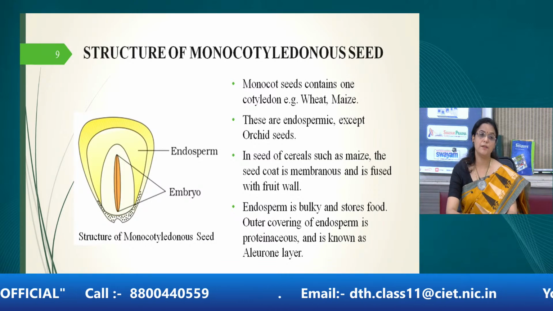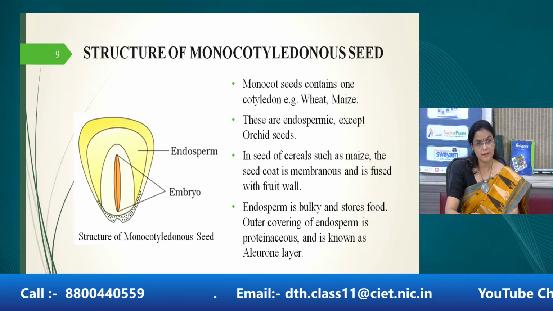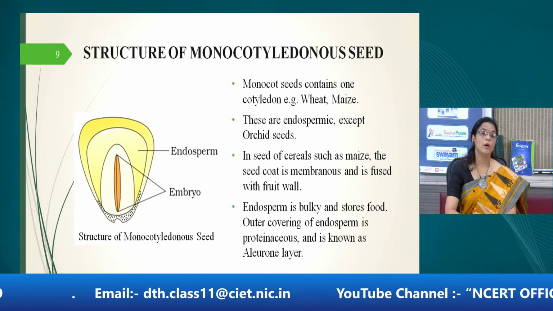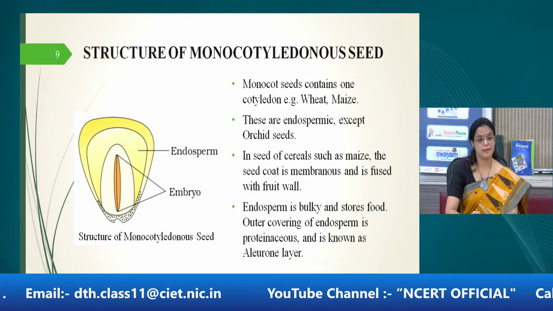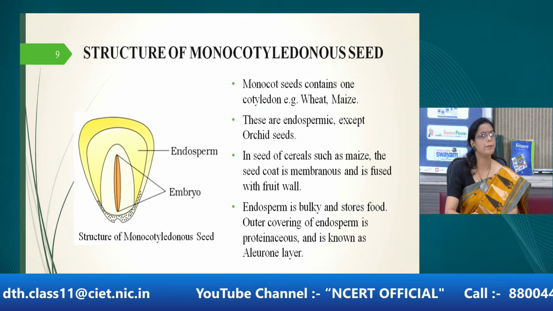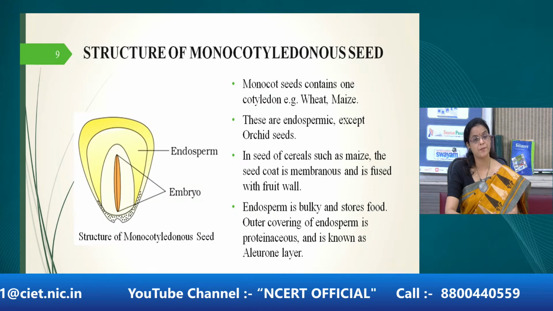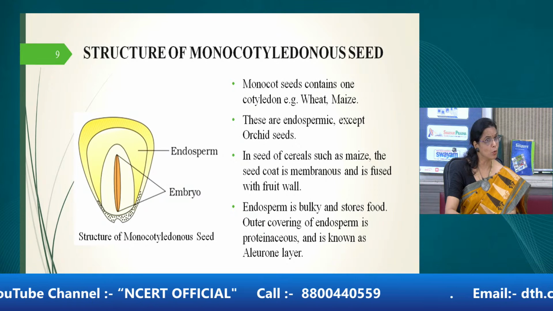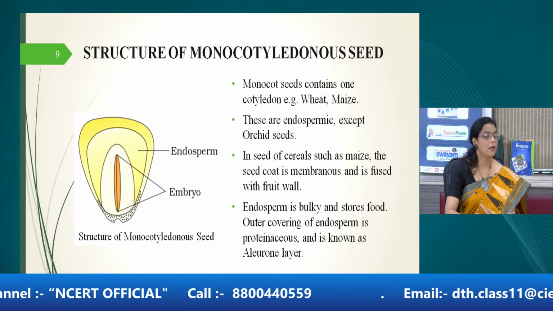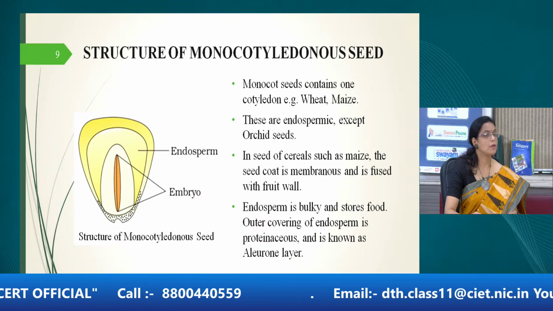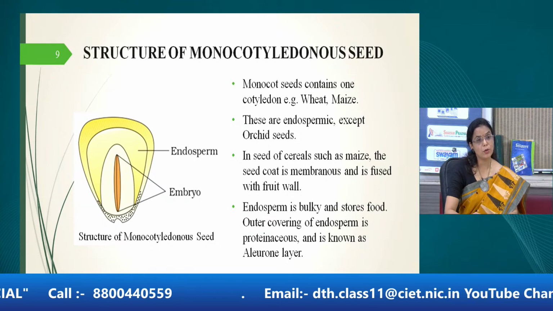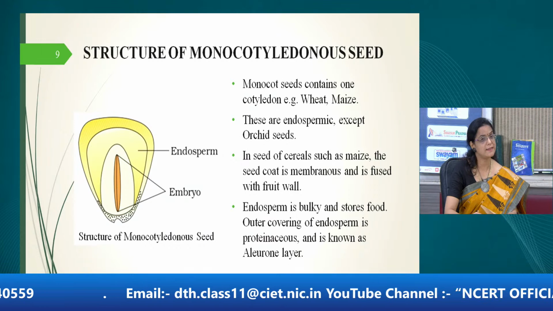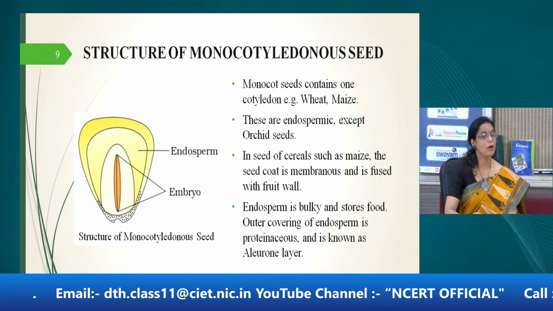Now another very important category of plants based upon the number of cotyledons are the monocots. Monocotyledonous plants are different from the dicots in some basic morphological characters. The most important character which has given them the name monocot, mono means one, cot means cotyledon. So the plants belonging to the Poaceae or cereals like maize, rice, wheat are all monocots.